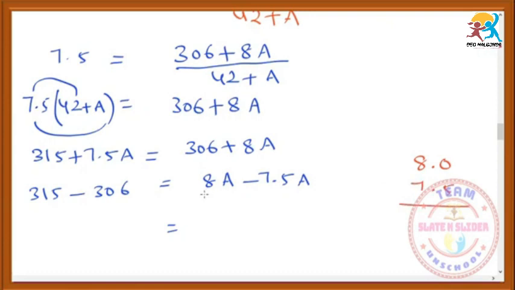Actually in 8 we have no decimal, but we can write 8 as 8 point infinitely many zeros, 8.000, like that we can write infinitely many zeros. That's why I have written only one 0, because in the next one, 7.5, after decimal we have only one digit, that's why I kept one 0 after 8. So subtraction, you should start from right to left, so it gets borrow 10, 10 minus 5 is 5, 0.5a. Here 315 minus 306, that is 9, so a is equal to 9 by 0.5.